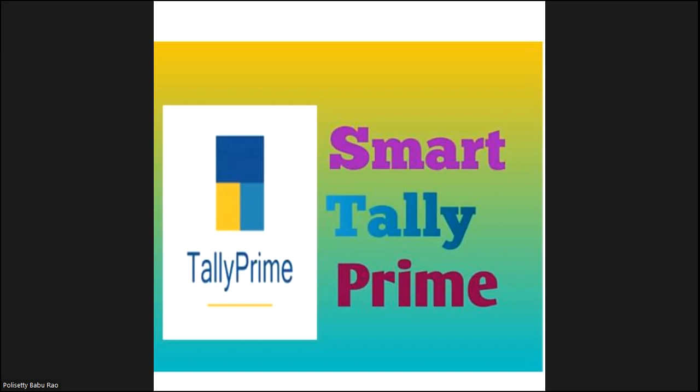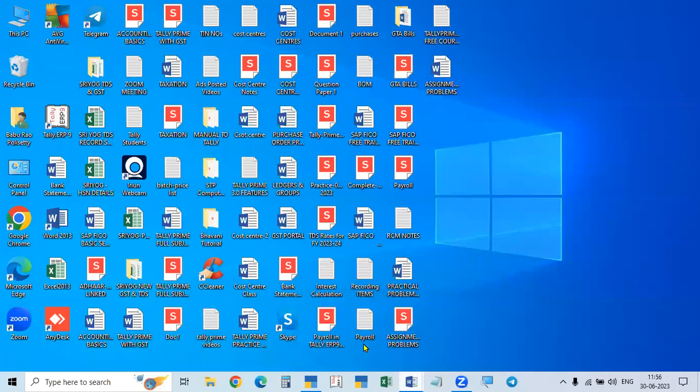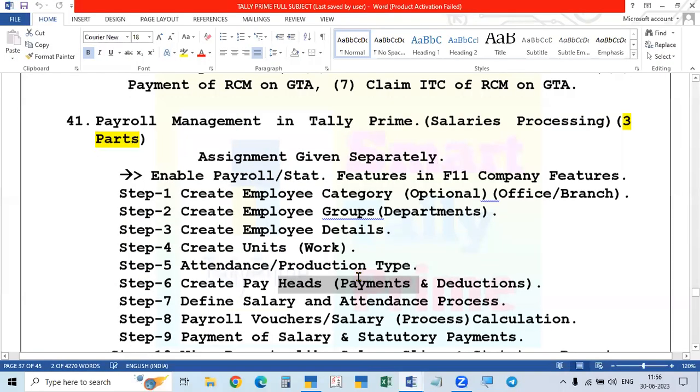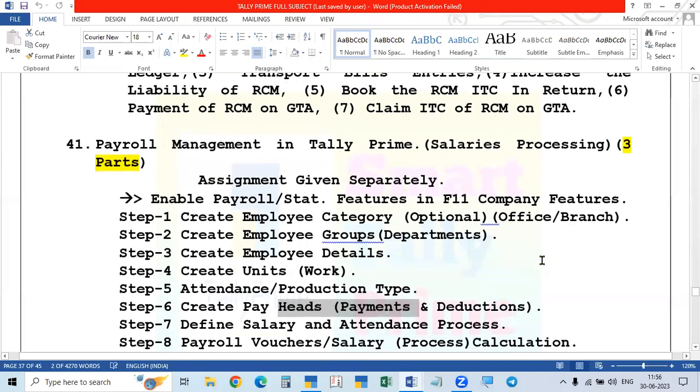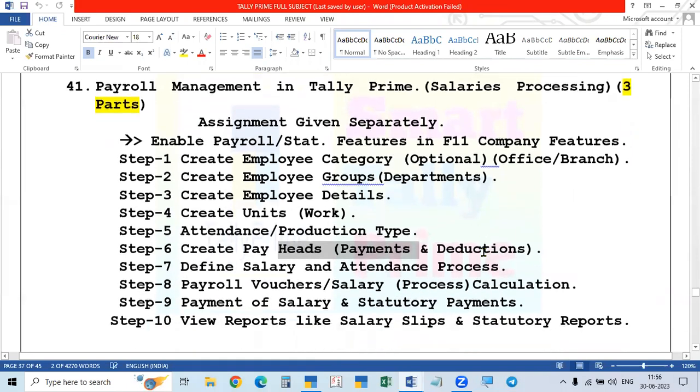Now we will enter the subject. So today our topic is payroll management in Tally Prime, or salaries processing Part-2. Already Part-1 is completed, and now I am taking the Part-2.